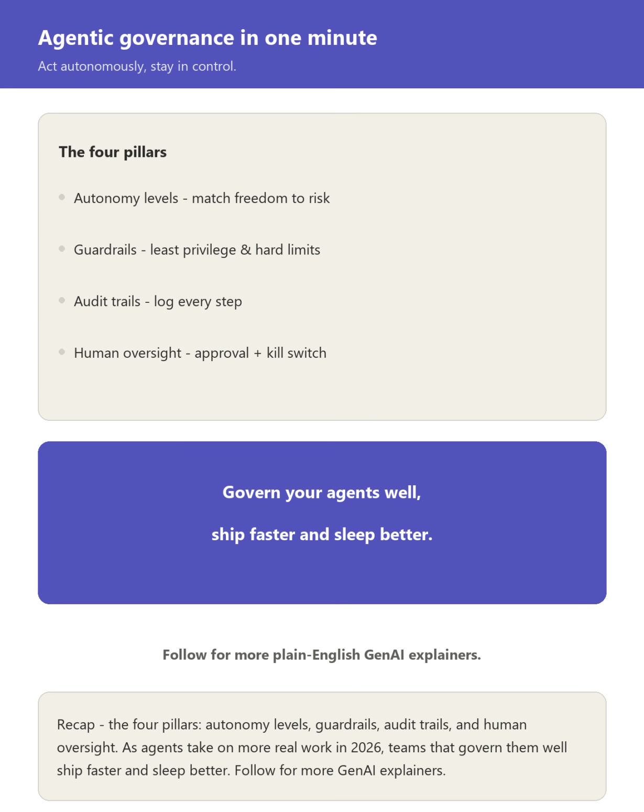To recap, Agentic AI governance is how you let agents act autonomously without losing control. Remember the 4 pillars: autonomy levels, guardrails, audit trails, and human oversight. As agents take on more real work in 2026, the teams that govern them well will ship faster and sleep better.